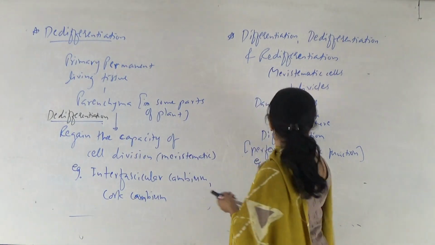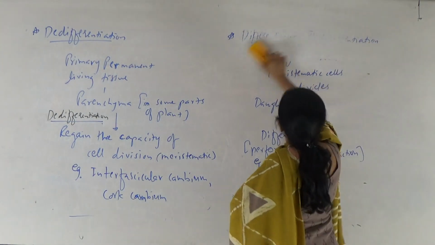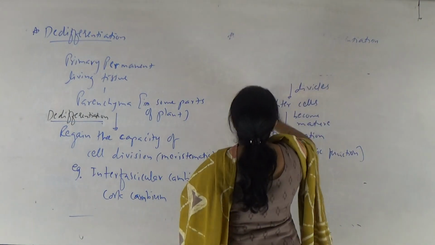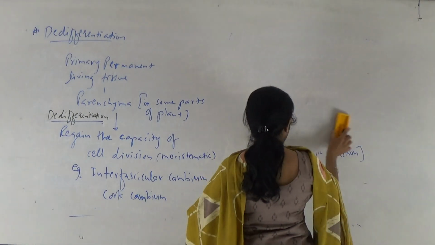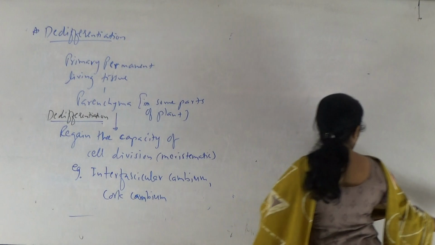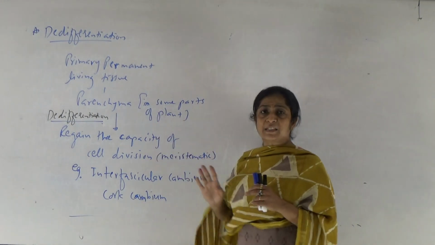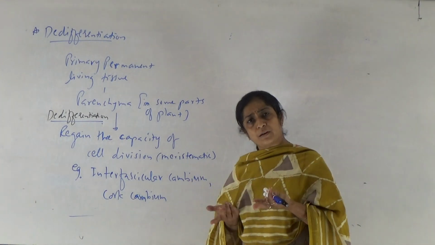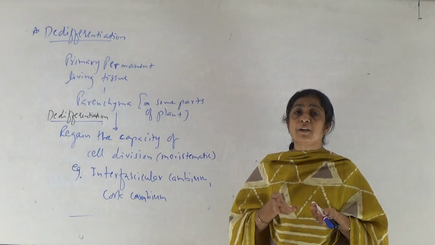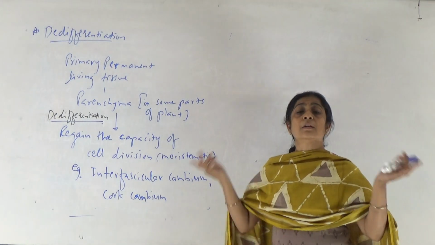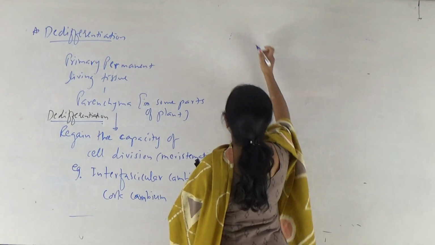Now what is redifferentiation? Redifferentiation is the process where the dedifferentiated daughter cells, the tissue which once again becomes meristematic, obviously starts division and forms daughter cells. And when those daughter cells are differentiated again to perform a specific function, then the process is known as redifferentiation. So what is redifferentiation?